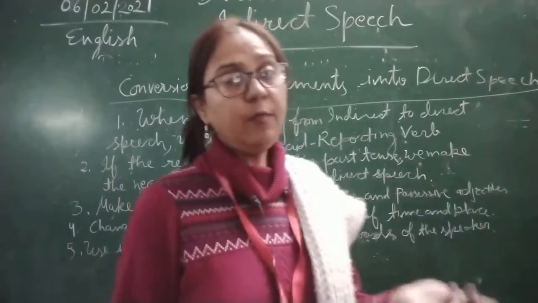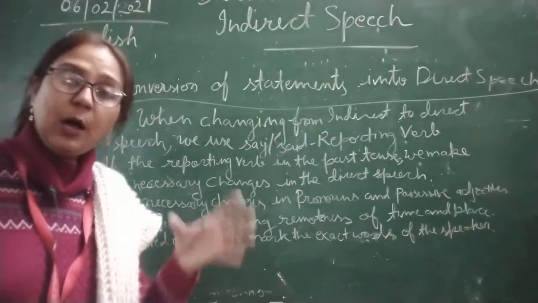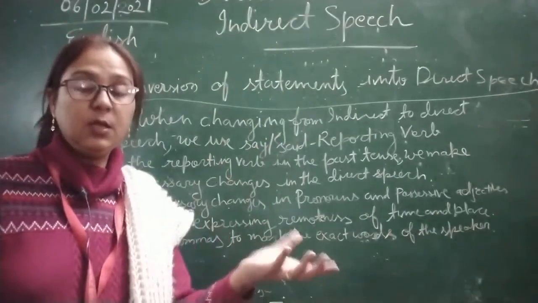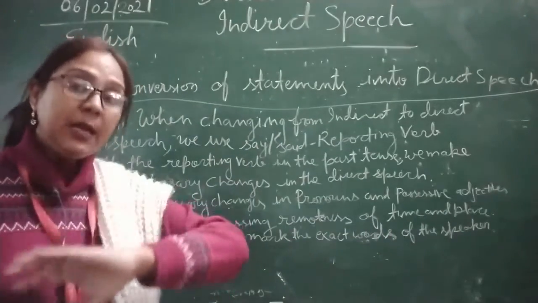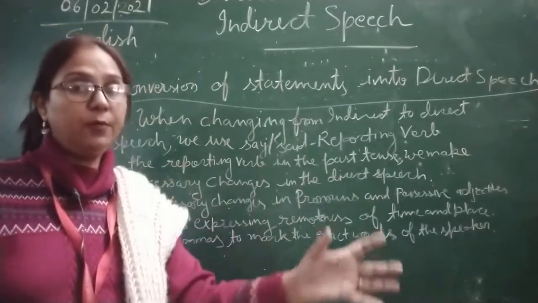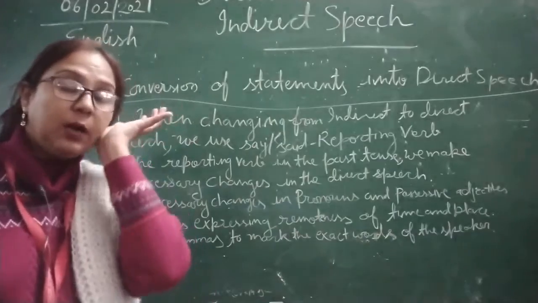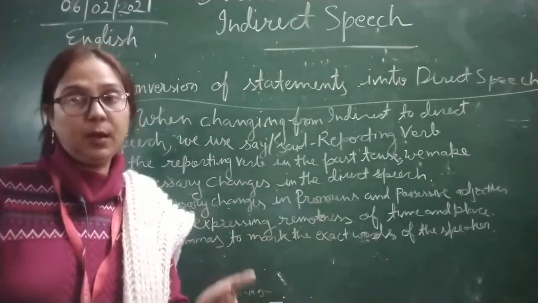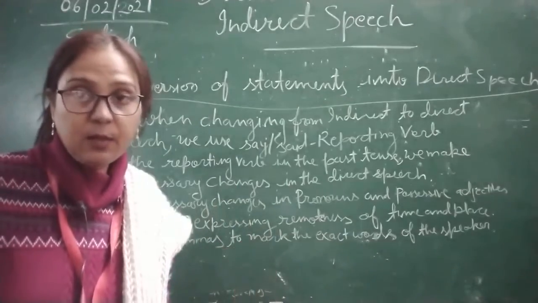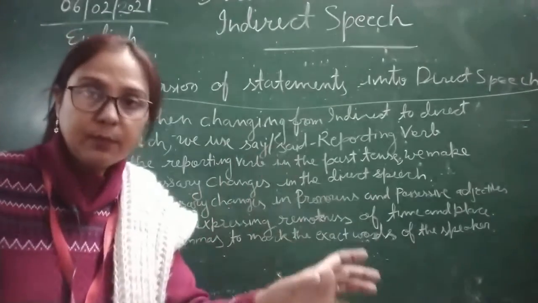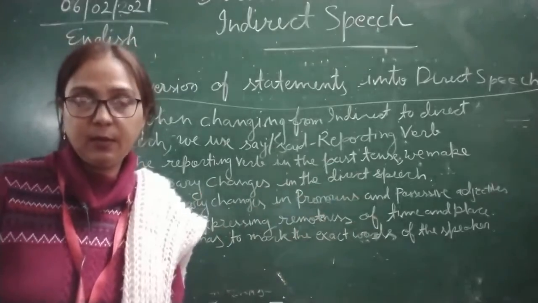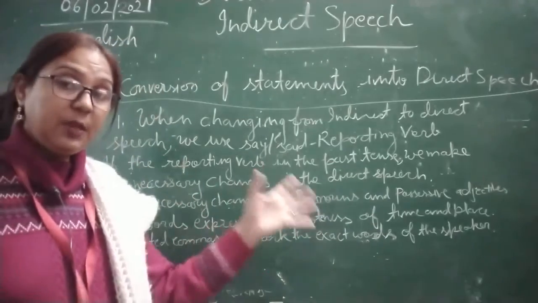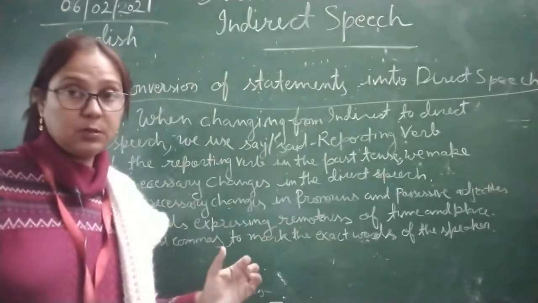So we have already learned how to convert direct to indirect and indirect to direct. Whenever we are making indirect to direct, the same things will be followed. We just add the inverted commas and comma. In place of that, we should remove that and put inverted commas and commas, and make necessary changes in possessive adjectives and pronouns.